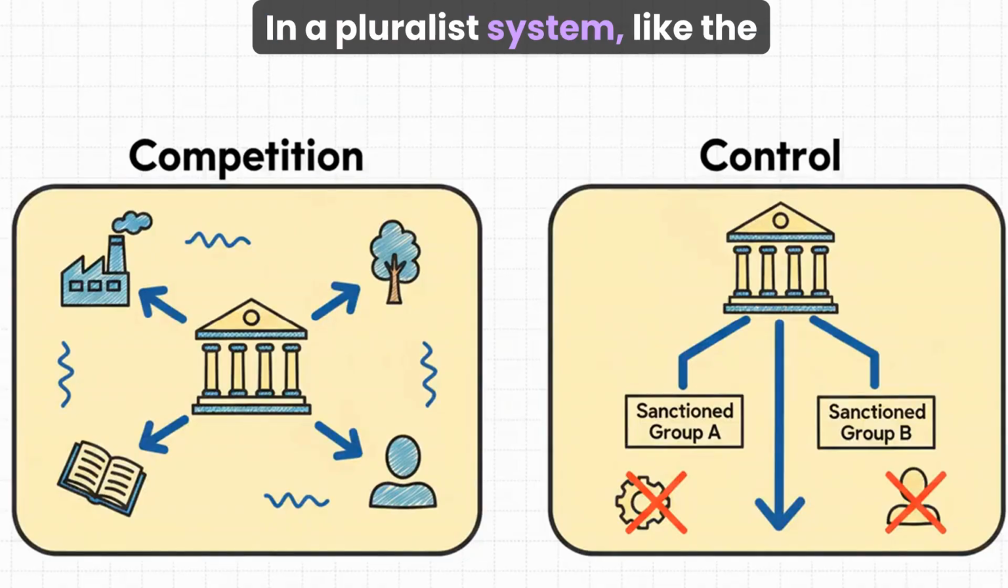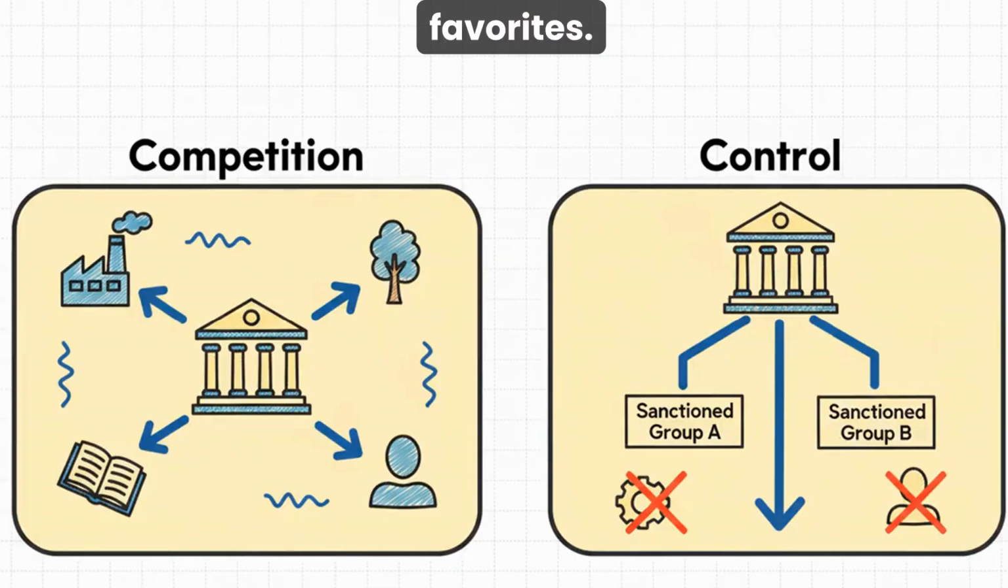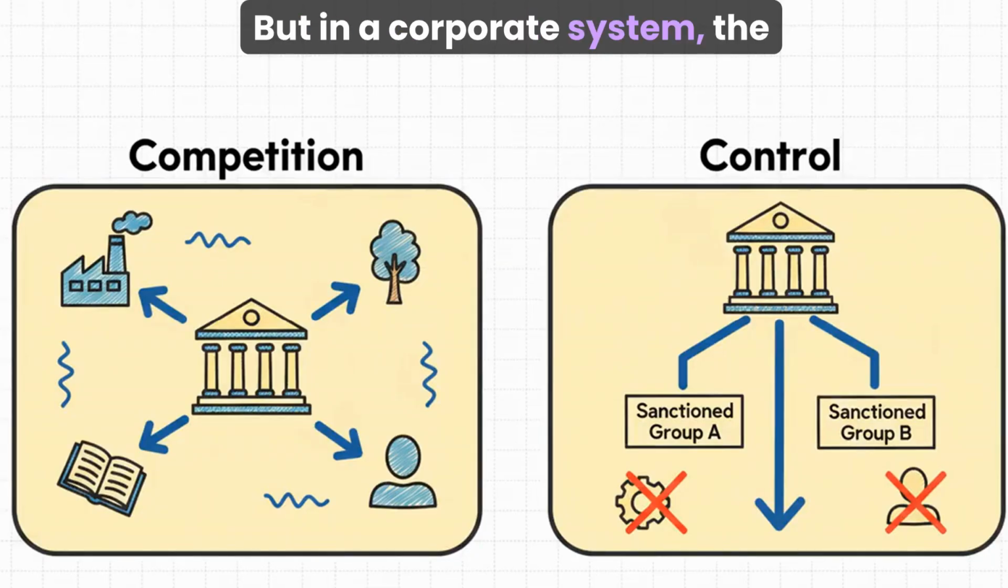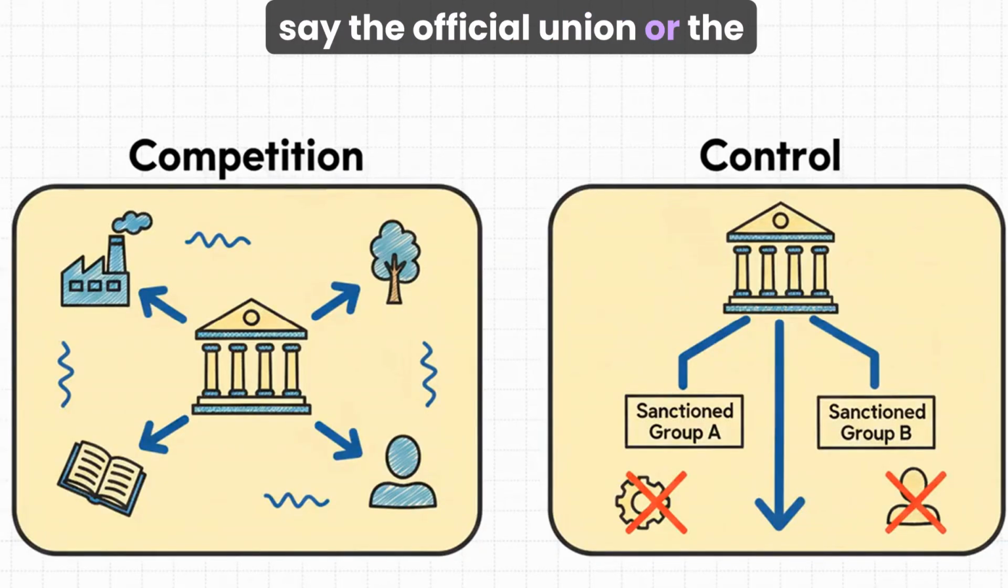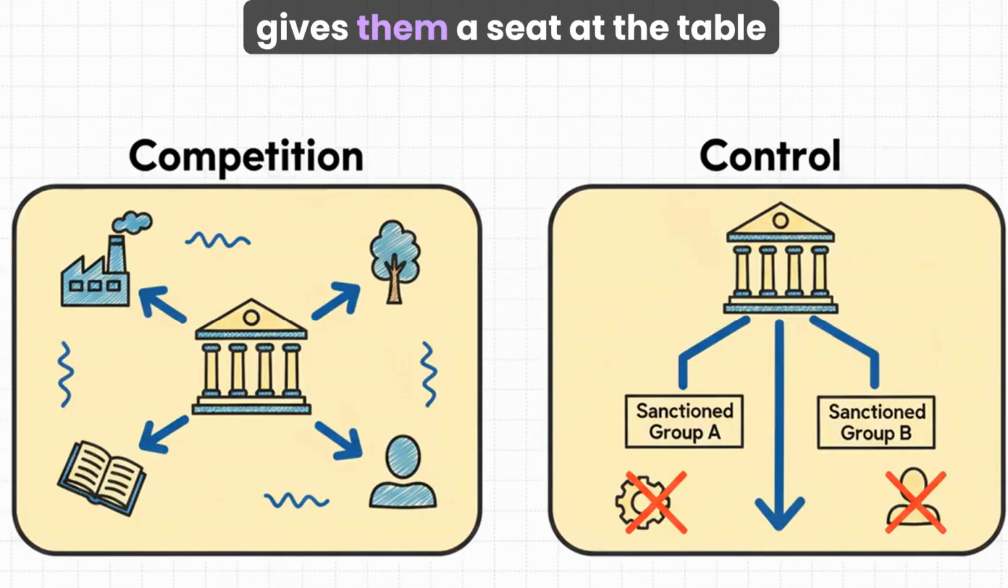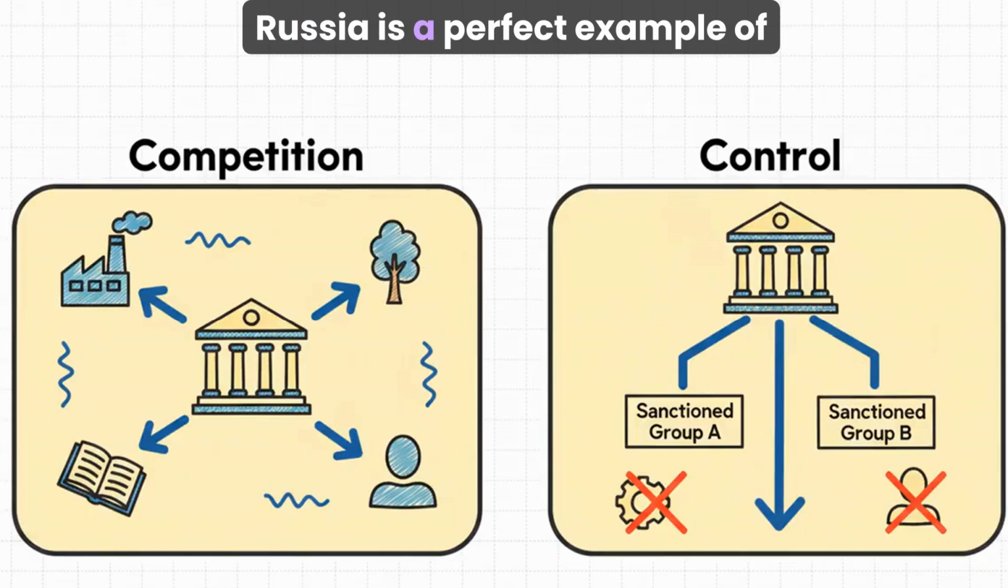In a pluralist system, like the one in the UK, the key word is competition. You have all these different, independent groups all competing for the government's attention. The state doesn't really pick favorites. But in a corporatist system, the key word is control. The government basically sanctions certain groups, say the official union or the official business group, and gives them a seat at the table while locking everyone else out. Russia is a perfect example of this state-controlled system.